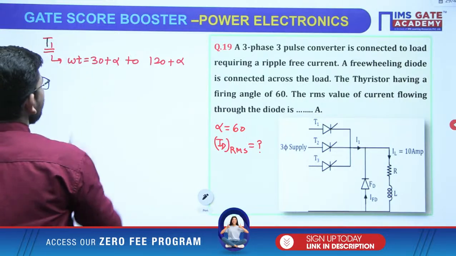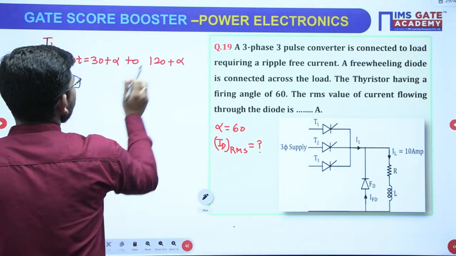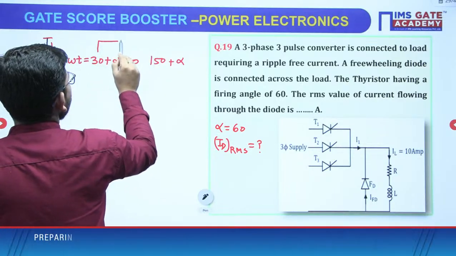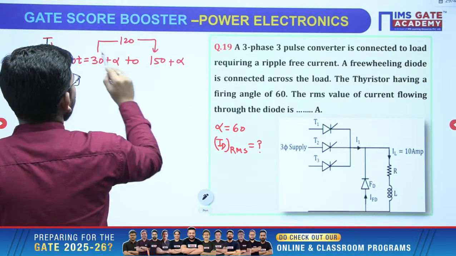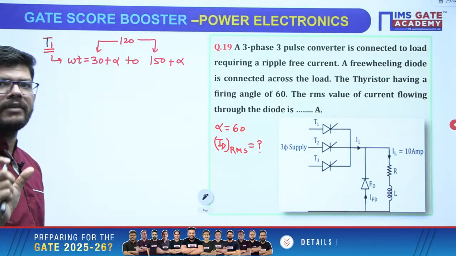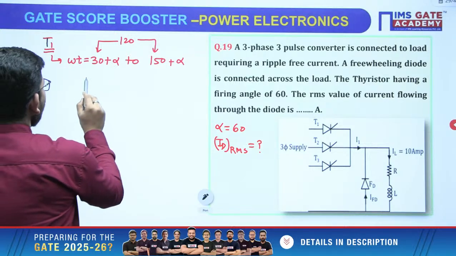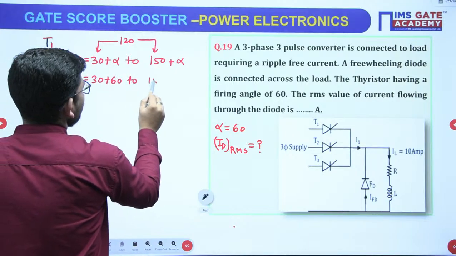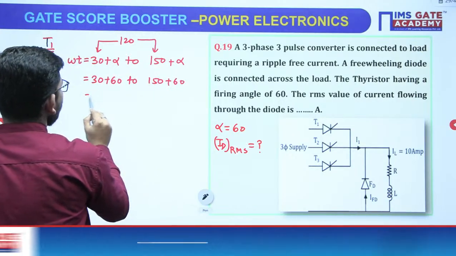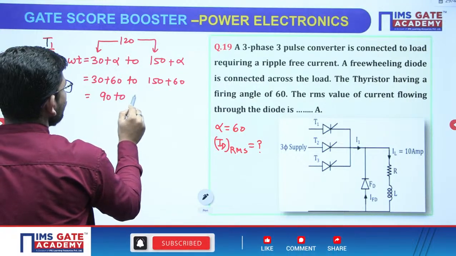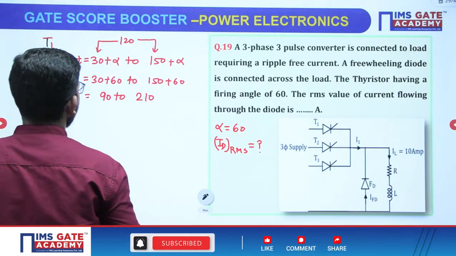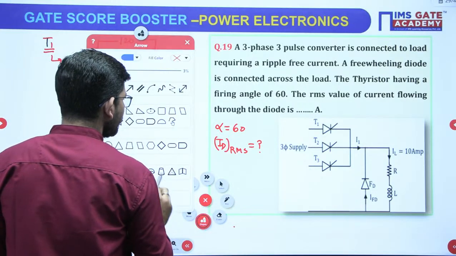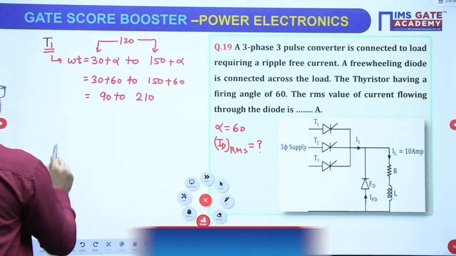Sorry, we have to add 120, 30 plus 120 will be 150, so 150 plus alpha. So you can see that the difference of duration is 120 degree, right? Any switch will conduct for 120 degree. What is alpha in our case? Alpha in our case is 60. So the switch will conduct for 90 to 210, correct? Switch will conduct for 90 to 210, right? Now let me tell you something.